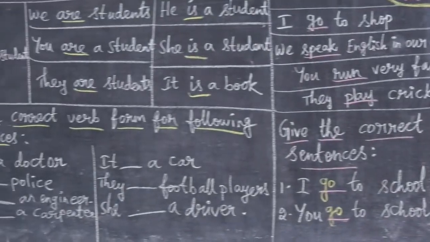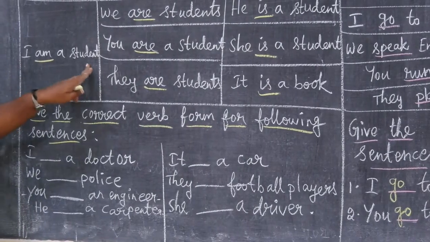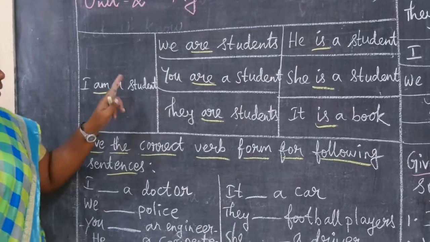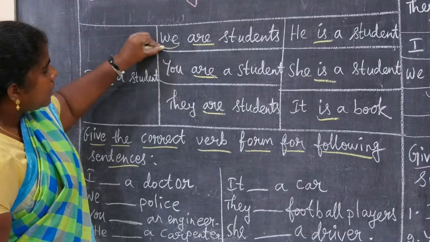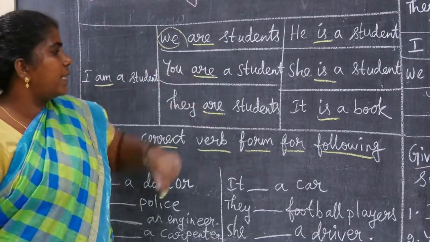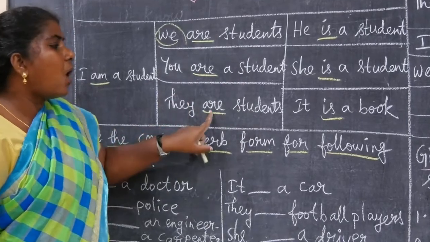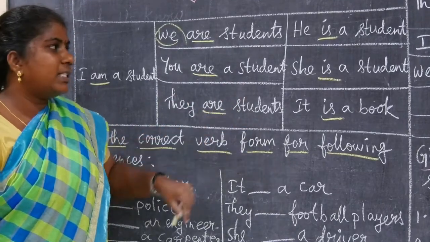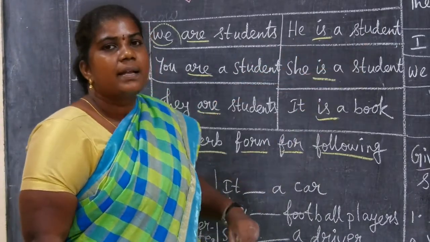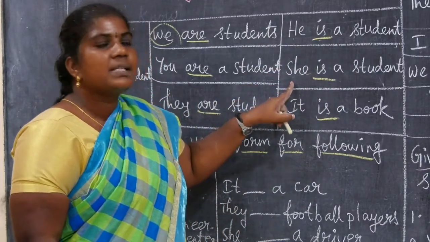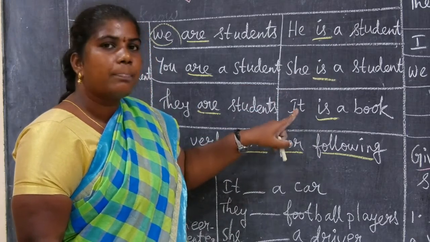We want to see the example sentences in the be form of verb. I am a student. We are students. We is a plural form, so we are students. You are a student. They are students. Then he, she, it. He is a student. She is a student. It is a book.